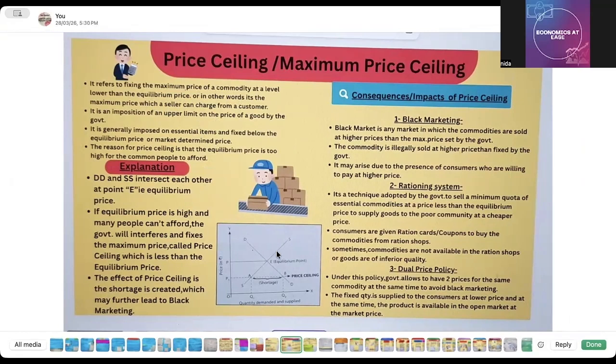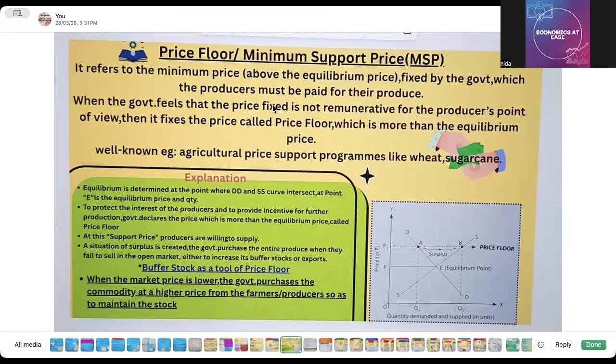Now we have the diagram here, and this is the shortage, and the price ceiling is here. In detail you can go through the videos. Consequences: black marketing. The impacts of a price ceiling are the rationing system and dual price policy. Then price floor, basically, it is the minimum price above the equilibrium price fixed by the government.